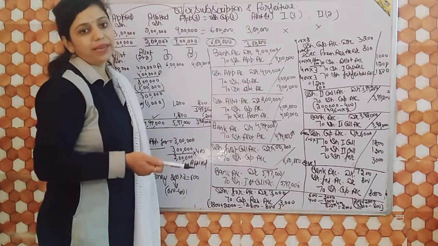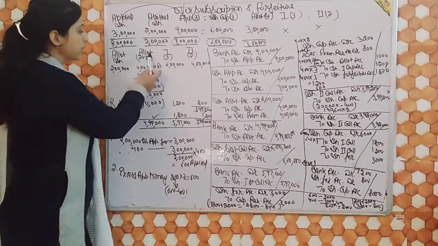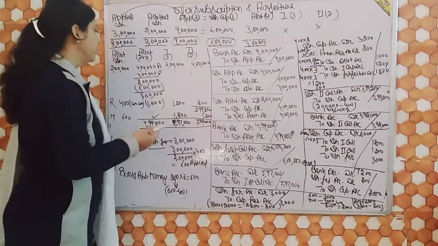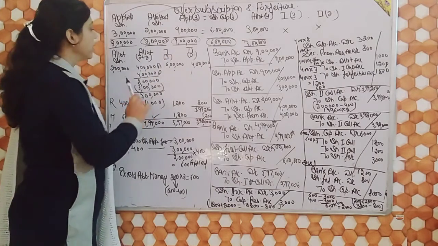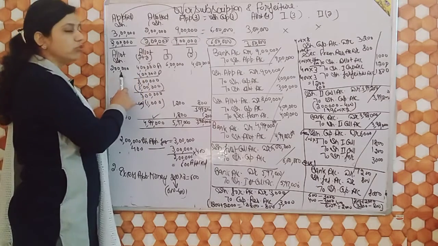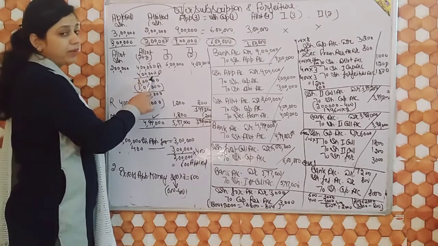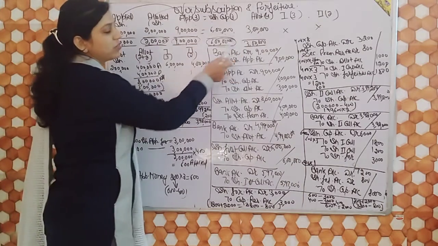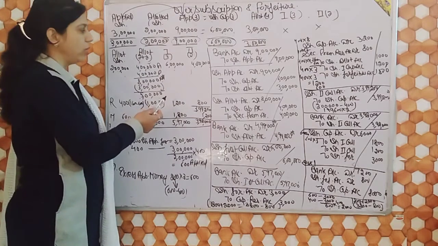Now for the remaining entries, we have to make another table. How will we make it? Allotted shares, allotment, first call and second call, because only these items will be left. Allotted shares are 2 lakh. Now there is no use of applied shares. Allotment is 4 rupees, 2 rupees for allotment and 2 for premium. How much amount will you receive on allotment? 2 lakh multiplied by 4 is 8 lakh. But we have already received 3 lakh, so that should be deducted. So we will receive only 5 lakh at the time of allotment.